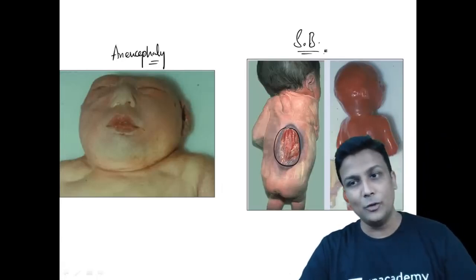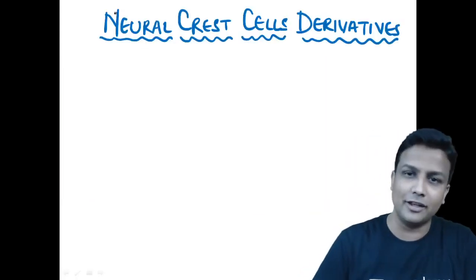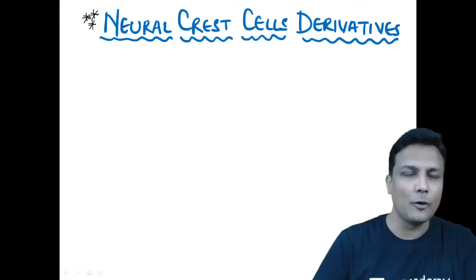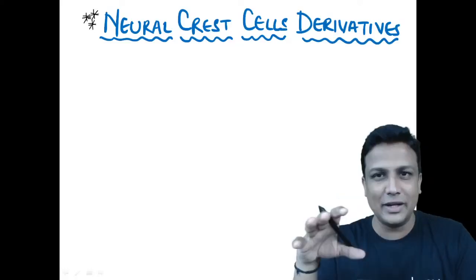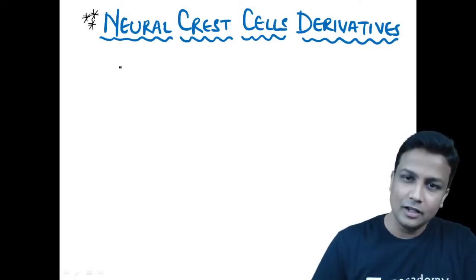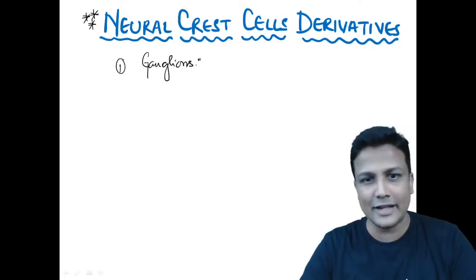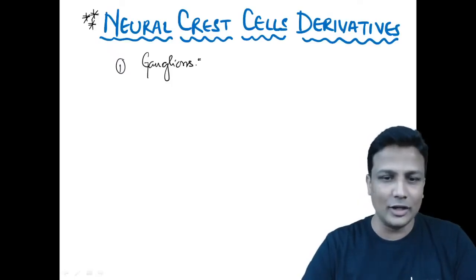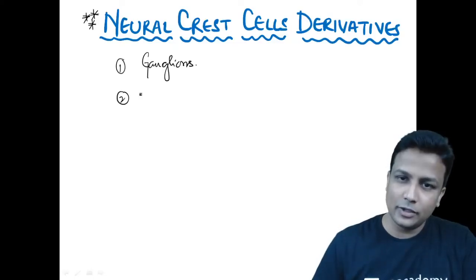And now my dear friends, welcome to the next and the most important thing. Yes, neural crest cell derivatives, one of the most important topics and one of the most controversial topics. Different answers are given in different books. Just remember whatever I'm telling you here, sir. So number one, neural crest cell derivatives, remember ganglions, guys. Yes, all the ganglions in your body. The moment you hear the word ganglion, mark the answer. Yes, it is a neural crest cell derivative, guys. Any ganglion. Number two, my dear friends, remember neural crest cells are also going to form the adrenal medulla.